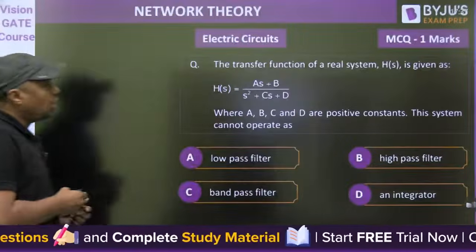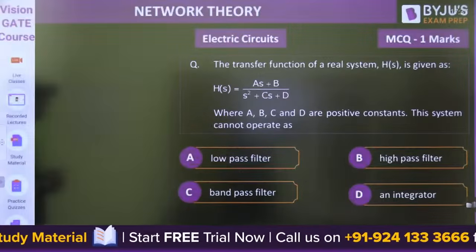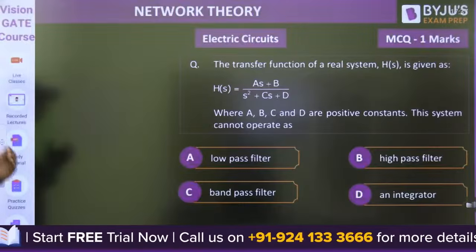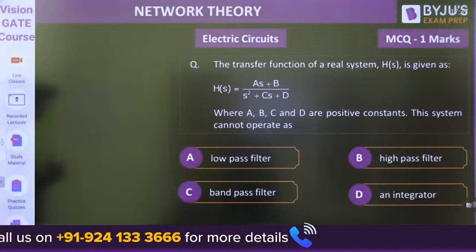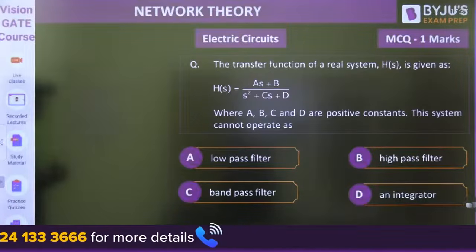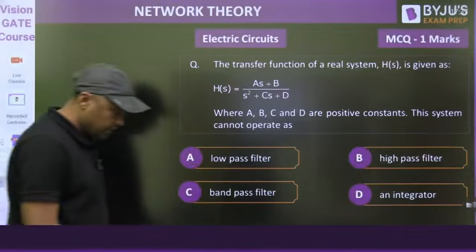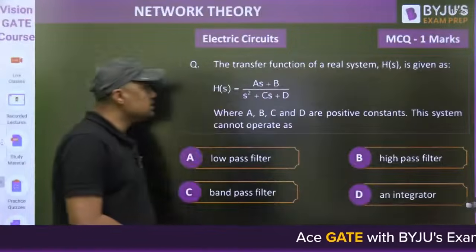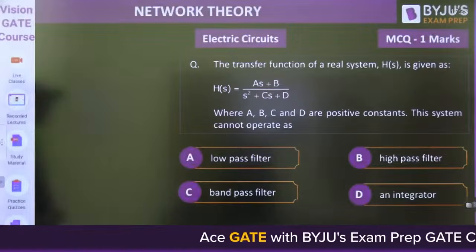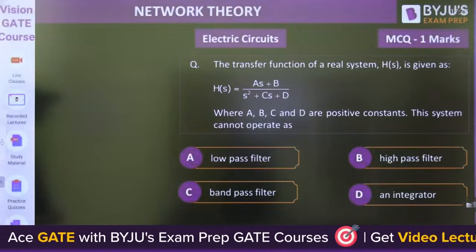Now, the transfer function of a real system H(s) is given as (As + B) upon (S square + Cs + D), where A, B, C, D are positive constants. This system cannot operate as a low pass filter, band pass filter, an integrator, or high pass filter. Now which answer is correct? Tell me. Which is the correct answer for this particular question? Band pass filter, or an integrator, high pass filter.